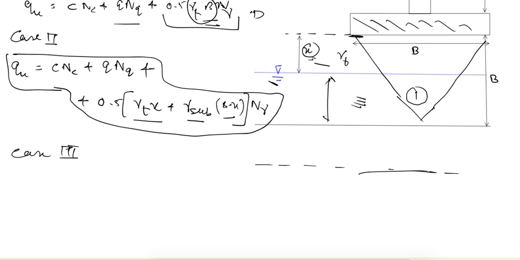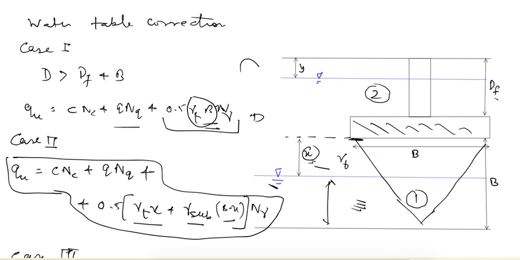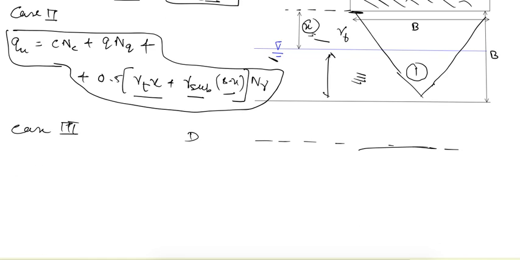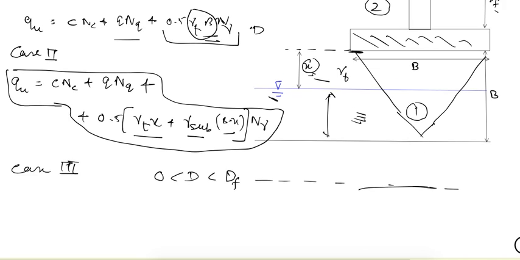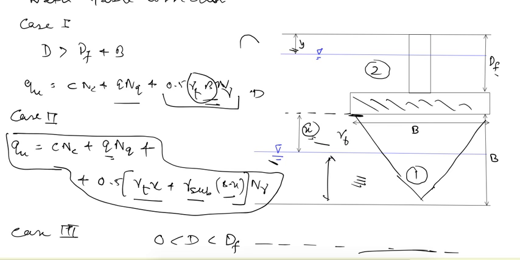In this case, the water table is assumed to rise in this part, that is above the base of the footing. So let's say it is there at a depth Y from the top. Now we can say if D is the depth of the water table, it is between 0 to the depth of footing. Now this second term will also change.